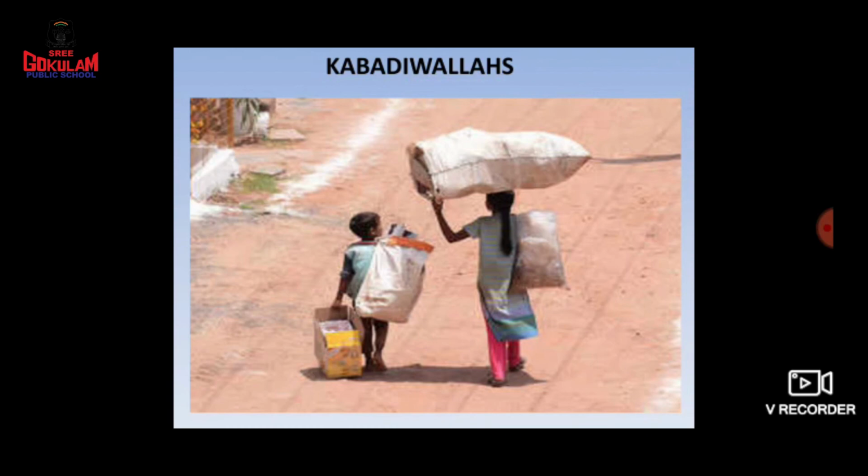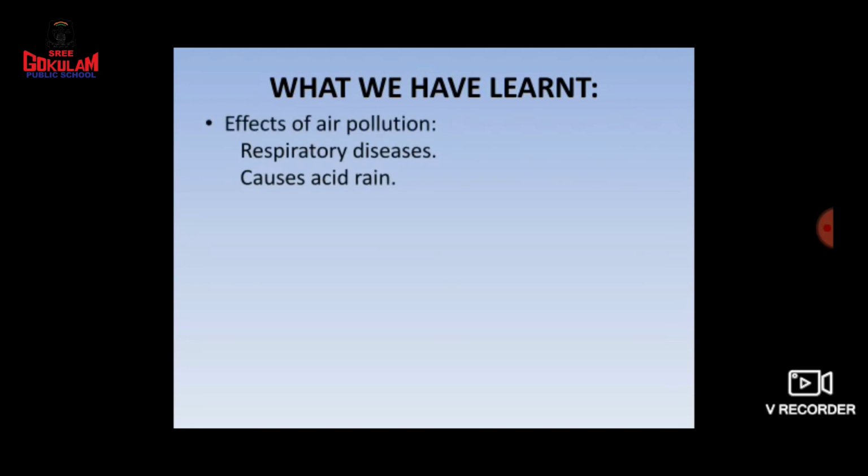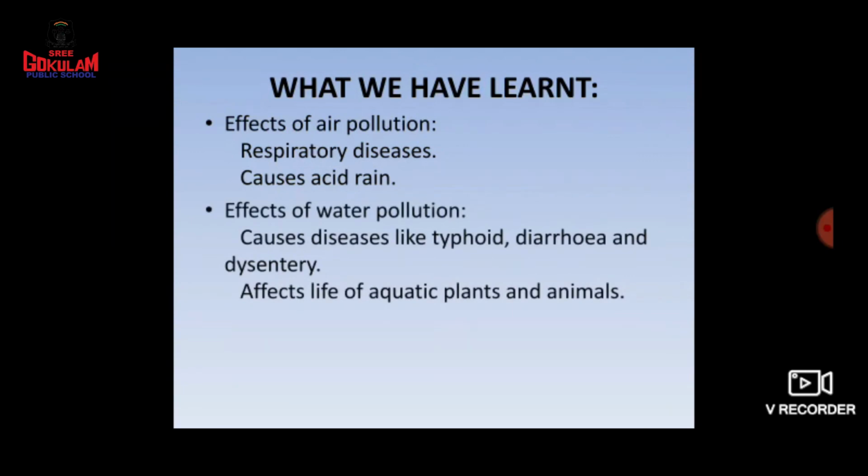So what all things did we learn today? First of all, we studied the effects of air pollution. What are the effects? It can cause respiratory diseases and acid rain. Then what are the effects of water pollution? It can cause different types of diseases. Which diseases? Typhoid, diarrhea and dysentery. It also affects the life of aquatic plants and animals.